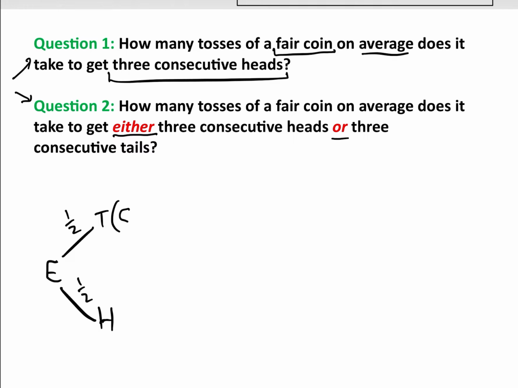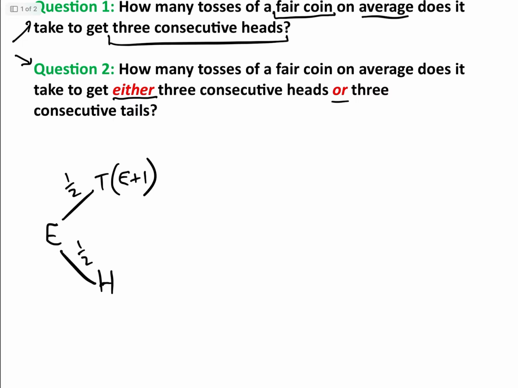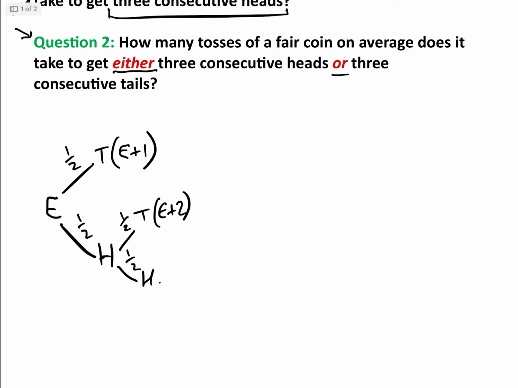And if it's a tail, well, basically you've just wasted 1 go, so the expected number of goes is e plus 1. Now what happens if you got a head? Well, the second throw you got a 50% chance of getting a tail, which means you now wasted 2 goes and you're back where you started, and there's a 50% chance you got another head. And then the third one, there is a 50% chance that you get a tail, and you've now wasted 3 goes and go back to where you started, and there's a 50% chance that you get your head, and you've got your 3 consecutive heads, and voila.